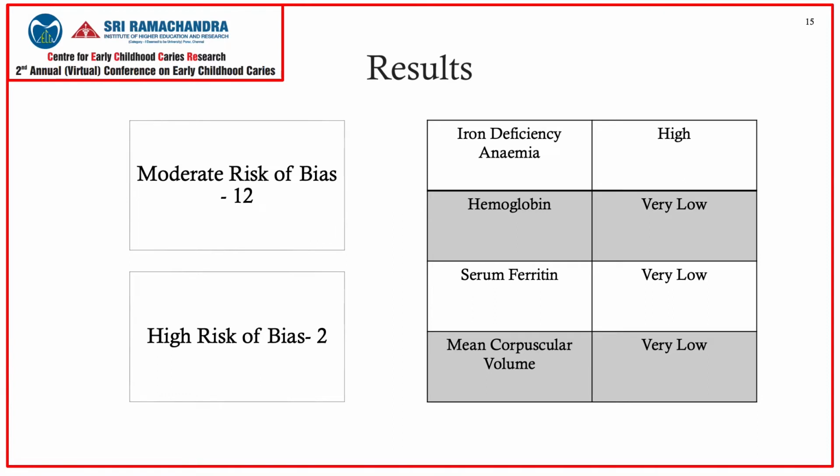The GRADE assessment, which was used to assess the certainty, revealed strong evidence for association between iron deficiency anemia and ECC, whereas very low evidence was assessed on the association between hemoglobin, serum ferritin, mean corpuscular volume, and early childhood caries.